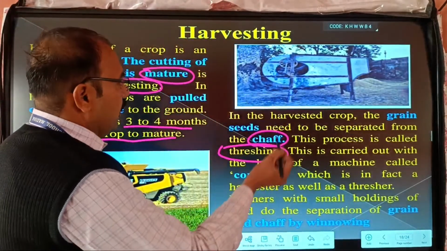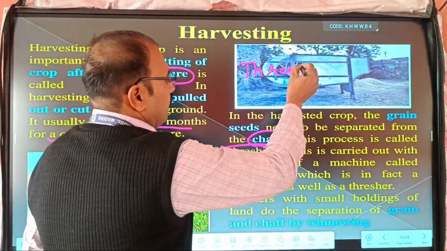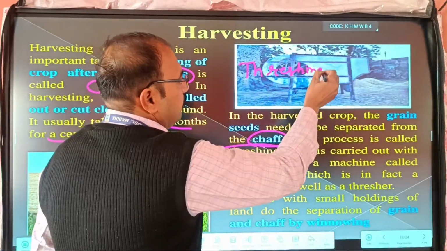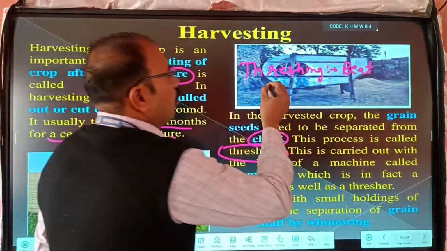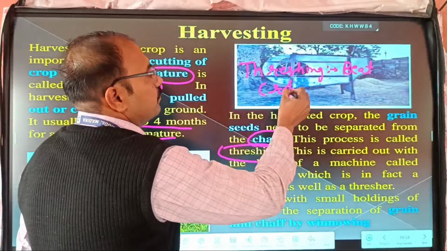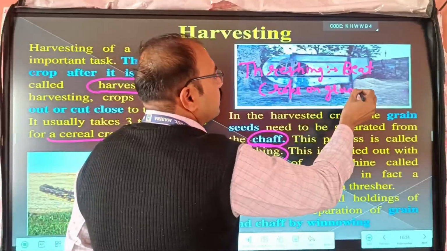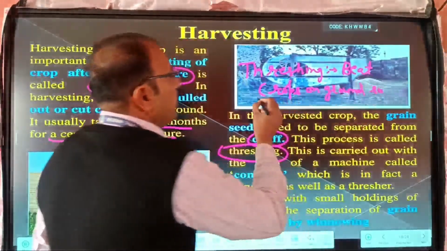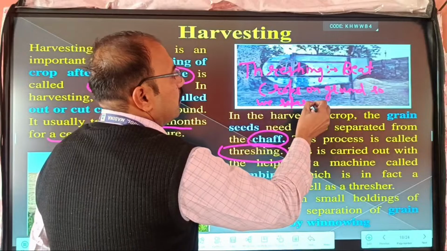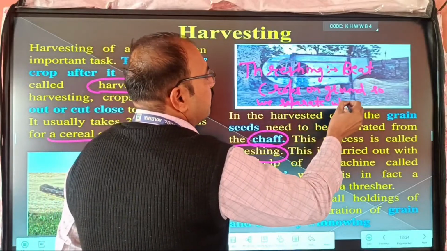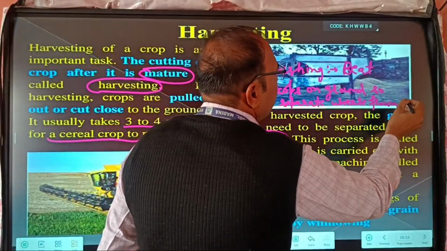What is threshing? Beating crops on the ground. So we separate the wheat from the husk.